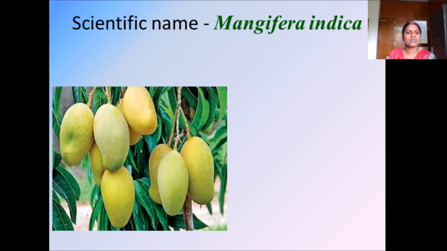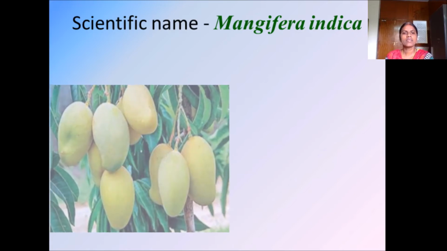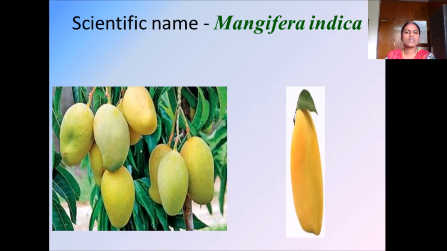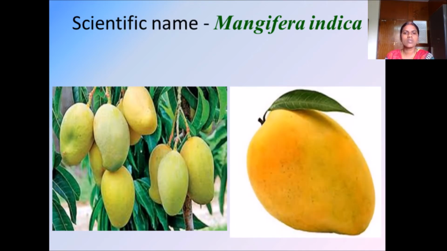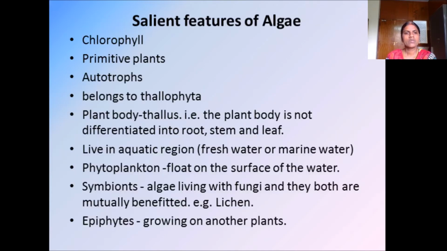So you can see mango here. The scientific name for this mango is Mangifera indica. You can see two words here. The scientific name has two words: one is Mangifera, another one is indica. Mangifera we call the genus name, and indica we call the species name. So Mangifera is the genus. The first word is the genus name, and the second word is the species name.